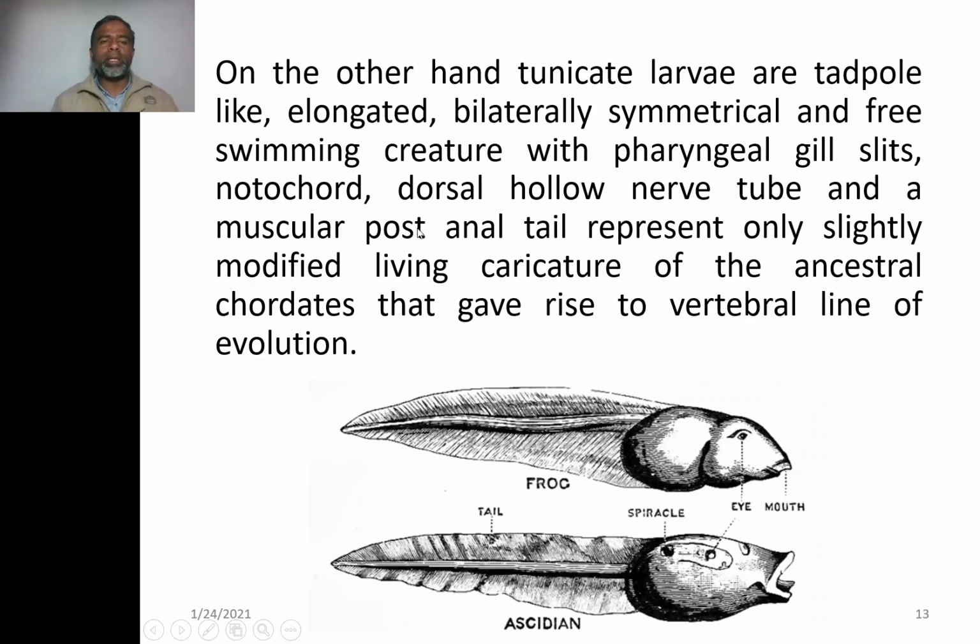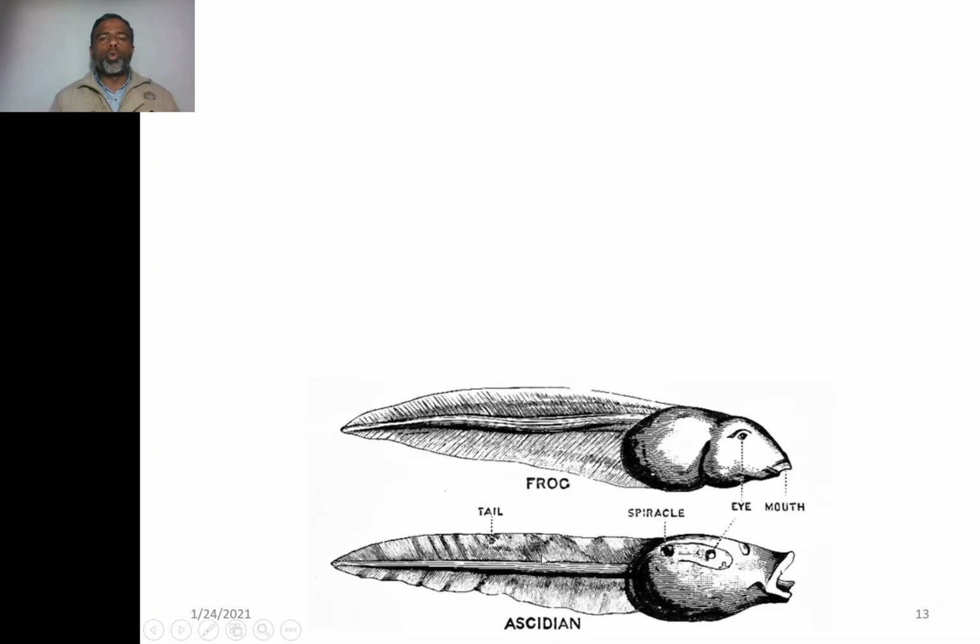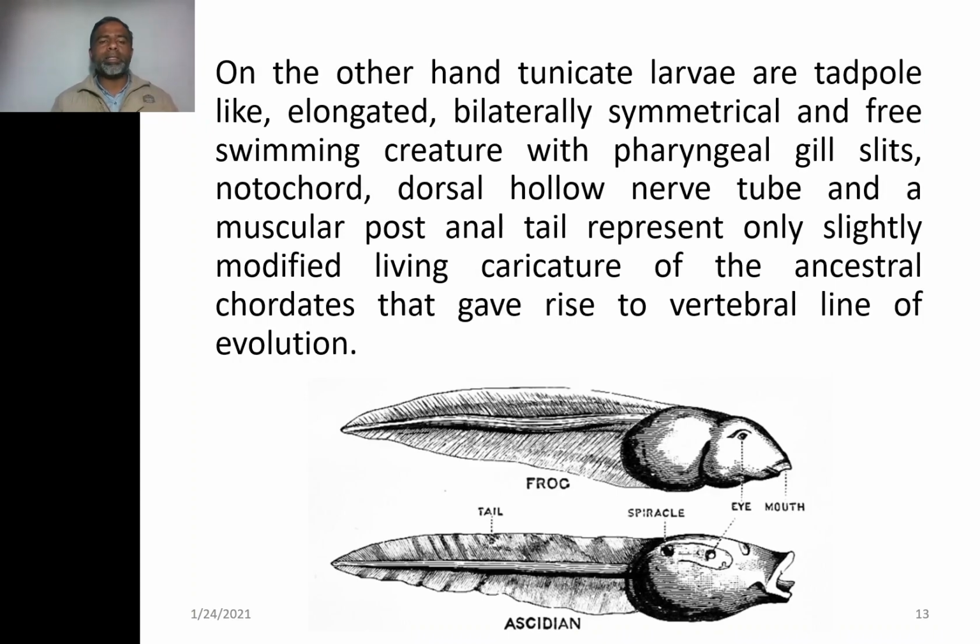A muscular post-anal tail is present in them, but it doesn't mean that these Urochordates are the ancestors, because the adult is not resembling. It is the larva which resembles the larvae of the chordates and has the characteristic features of the chordates.